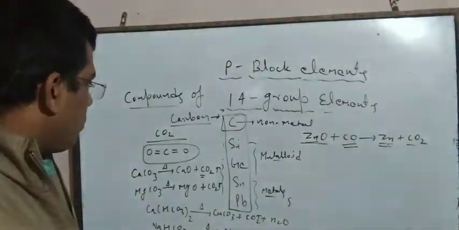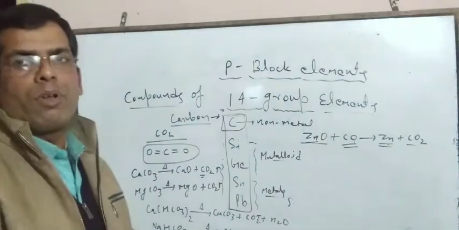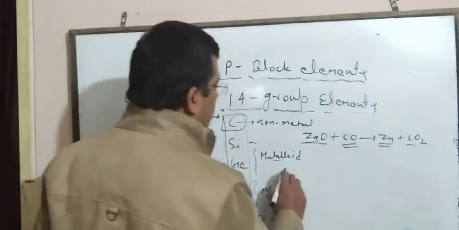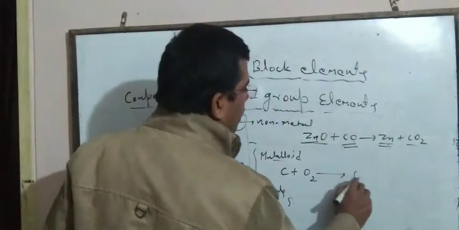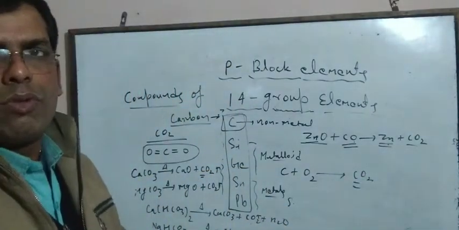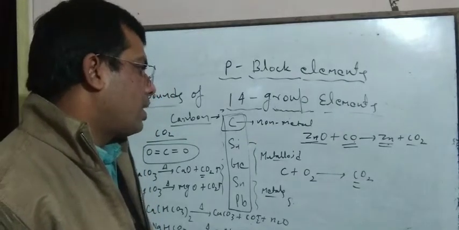Now, if carbon reacts with a sufficient amount of oxygen, then it forms carbon dioxide directly. So in this way, we can prepare carbon dioxide.